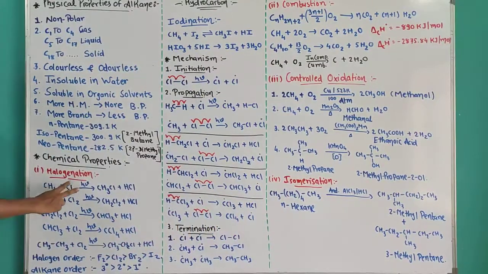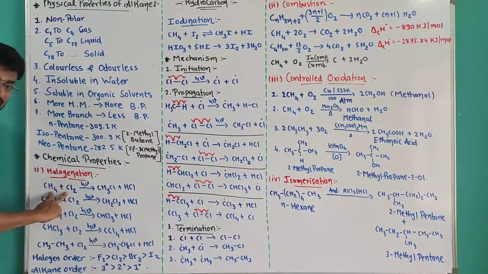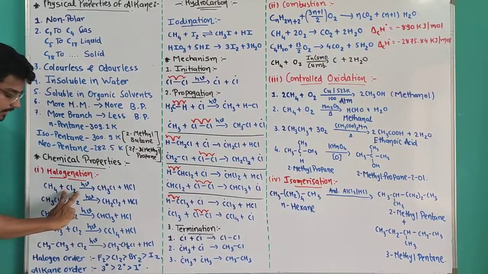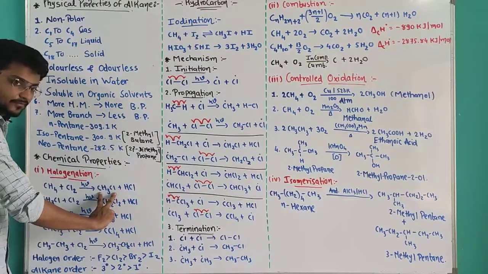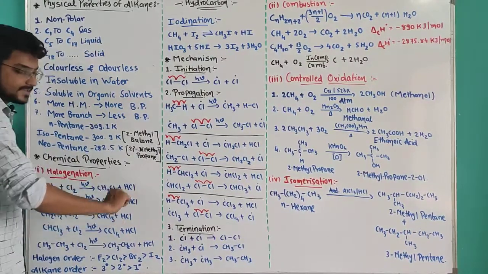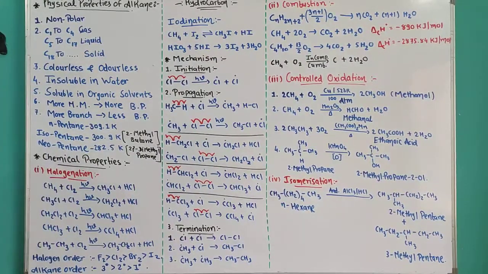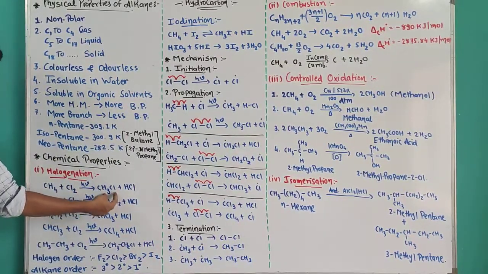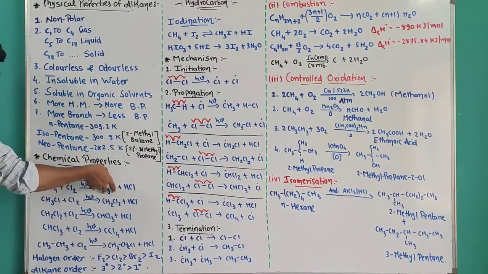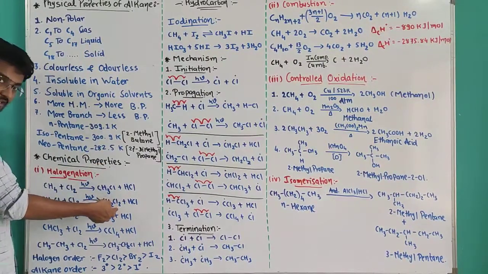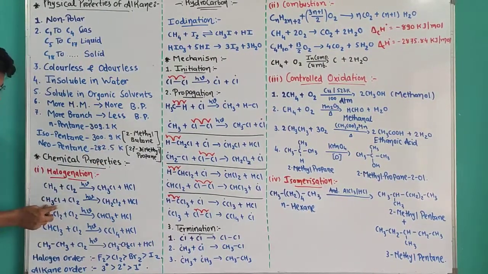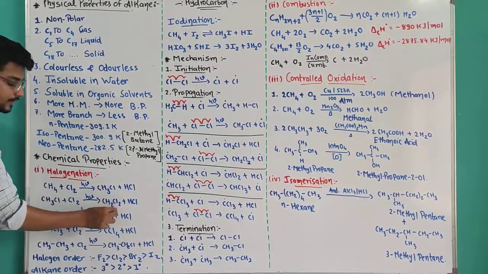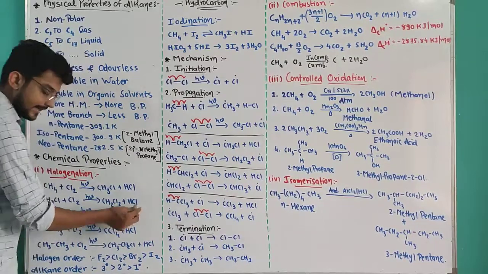So when these two react with each other, one hydrogen is substituted with chlorine, and CH3Cl is formed, as well as HCl as a byproduct. If you have more chlorine, that CH3Cl will again release one hydrogen and add one chlorine: CH3Cl plus Cl2 gives CH2Cl2 plus HCl.